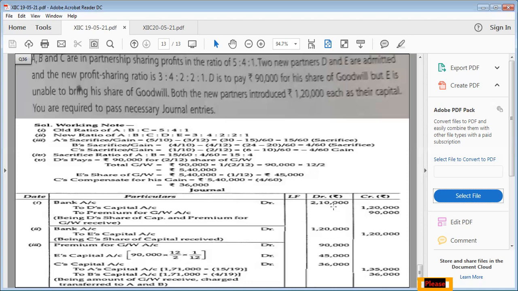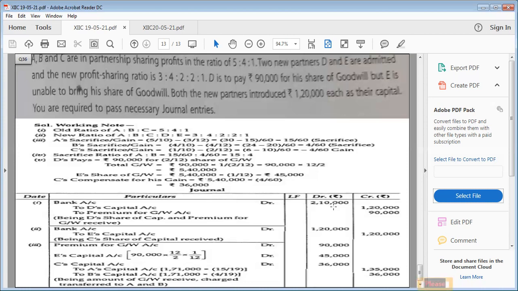Now the turn has come to distribute premium for goodwill. But we must not forget, number one, that C is gaining. First point, that the old partner is gaining. Second point, that E is not bringing even a single rupee of premium for goodwill.